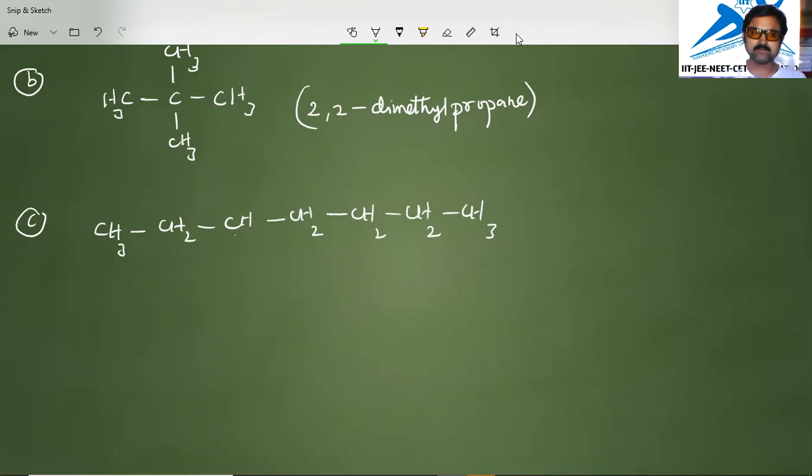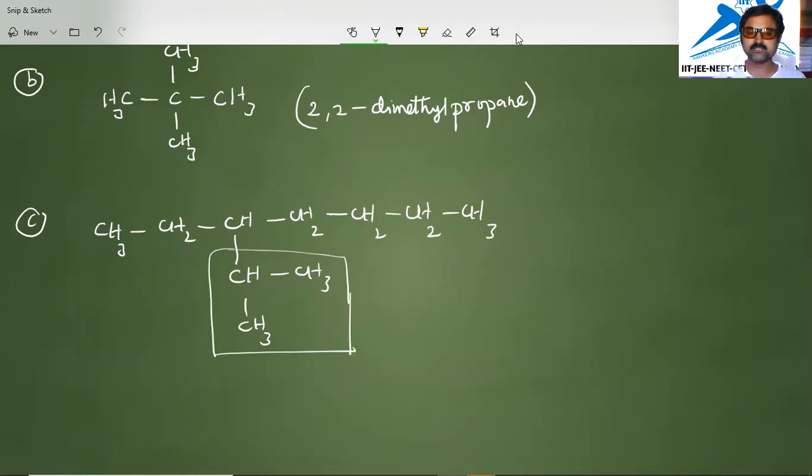On one carbon I left one valency, that is extended here like this. This is CH. Again I am putting branches for this one, 2 methyl groups. Now in this case, the numbering of the carbon atoms of the branch is generally written in brackets. So this is the actual part, and this part is a branch, right?